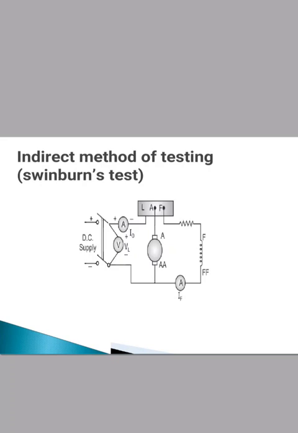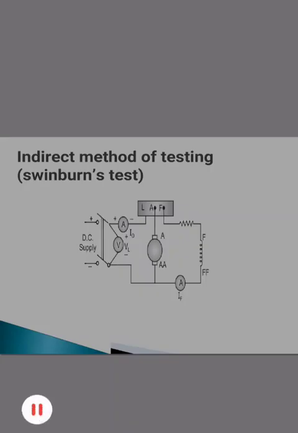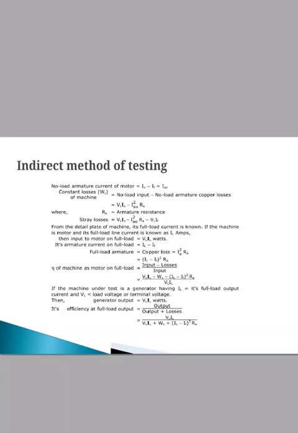In this test, the machine under test is run as a motor, though it may be a motor or generator, at no load by connecting the rated voltage across its terminals, that is DC supply, and adjusting its field current with the help of field resistance to the rated speed at no load. Under this condition, its no load current I0, its shunt field current IF, and rated voltage VL are recorded.